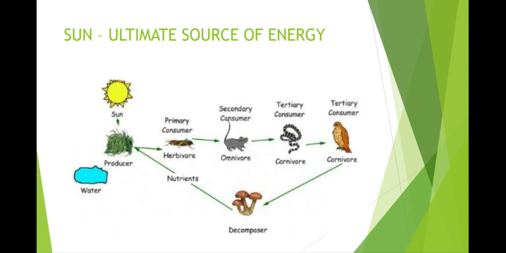See the food chain. Both producer and other consumers, herbivore, omnivore, carnivore, all get energy from the sun in the form of food. So now you can clearly understand that sun is the ultimate source of energy for all living organisms. If there is no sun, no photosynthesis, then what? No life on the earth.